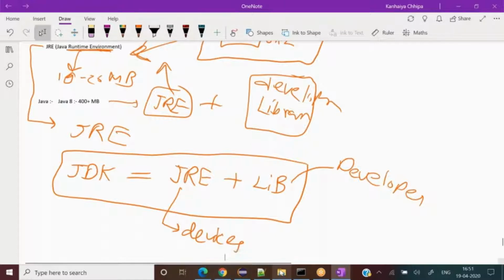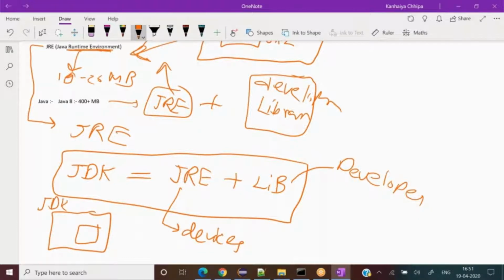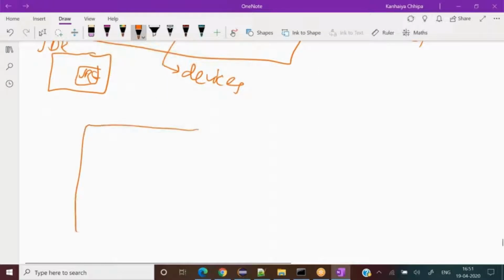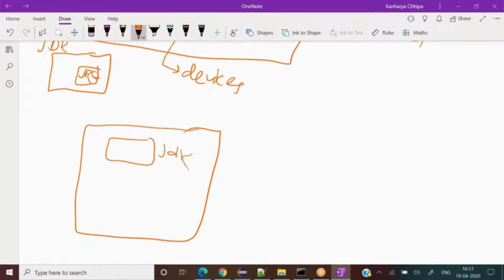So that's why whenever you see an installed Java directory, inside it you will find JDK and JRE, and inside JDK there would also be a JRE.